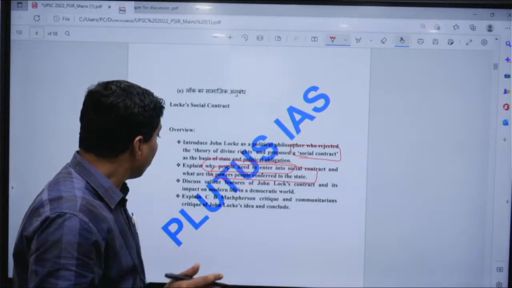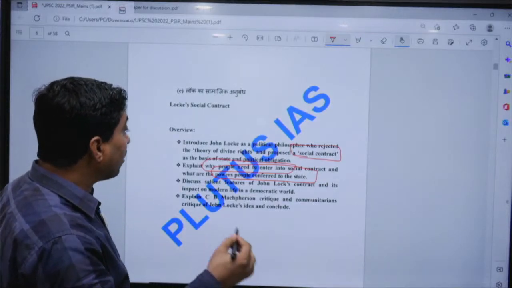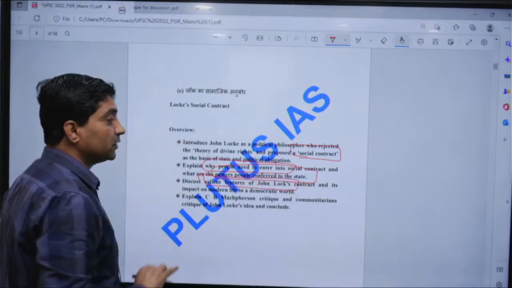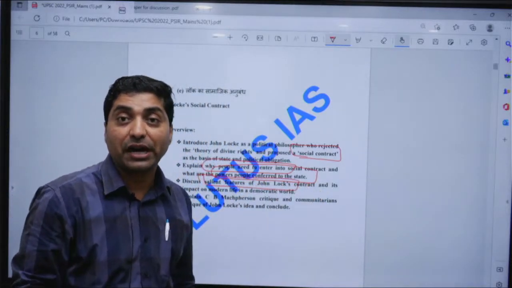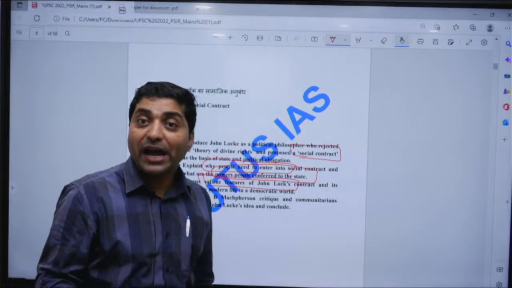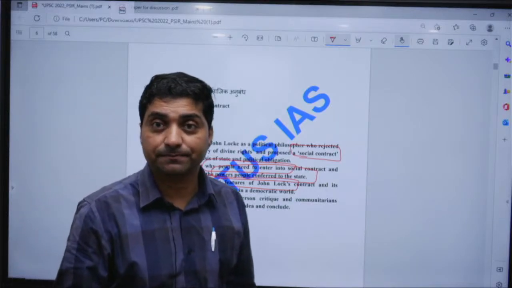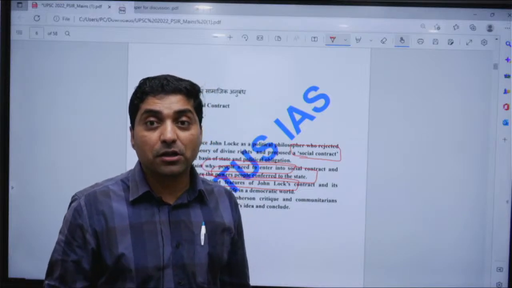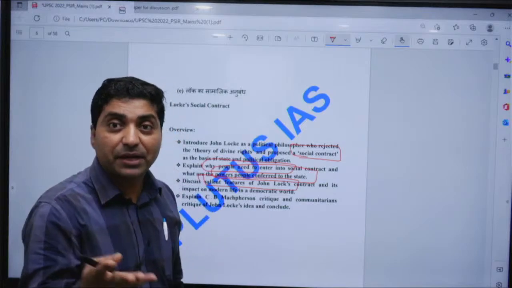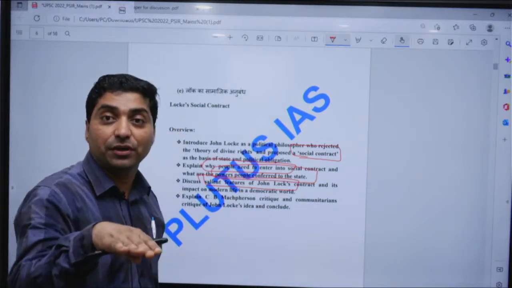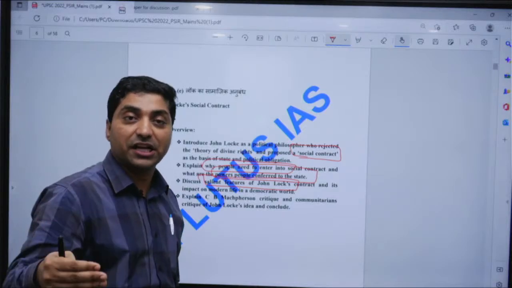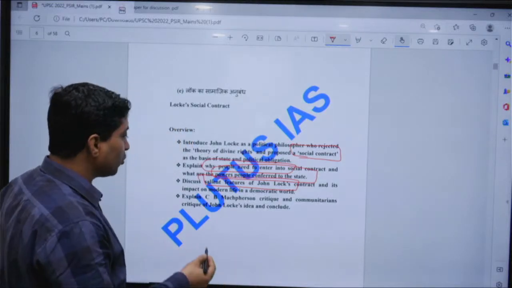right? Now you can explain how John Locke's idea of social contract is relevant today. It answers why one should obey the authority. One should obey the authority because there was a social contract, right? And we have given the right to govern to the government, right? The rest of the rights lie with the individual.